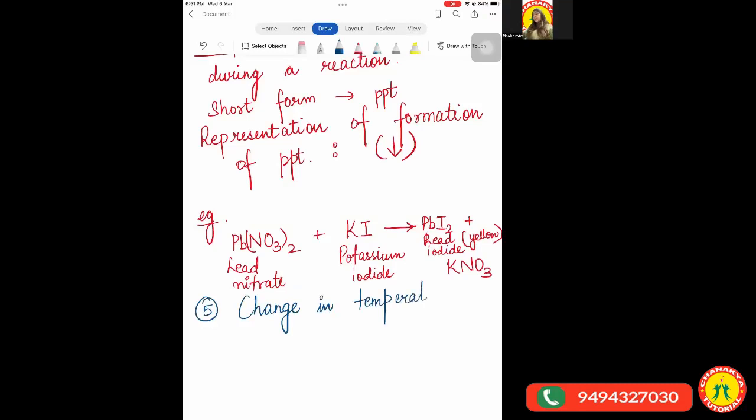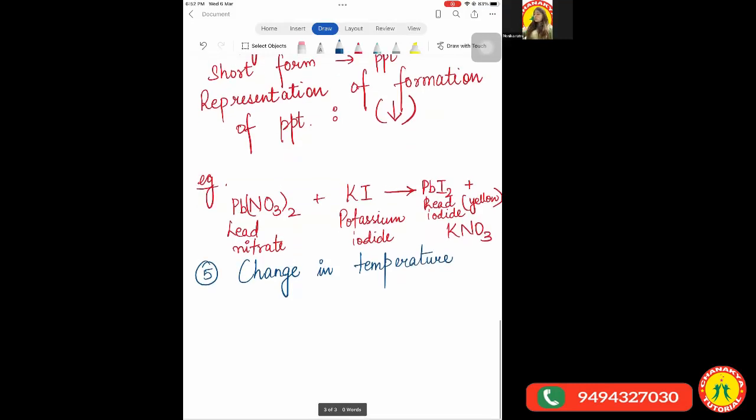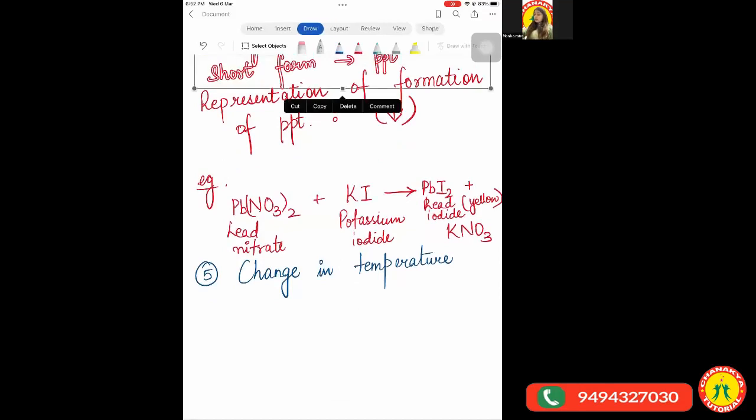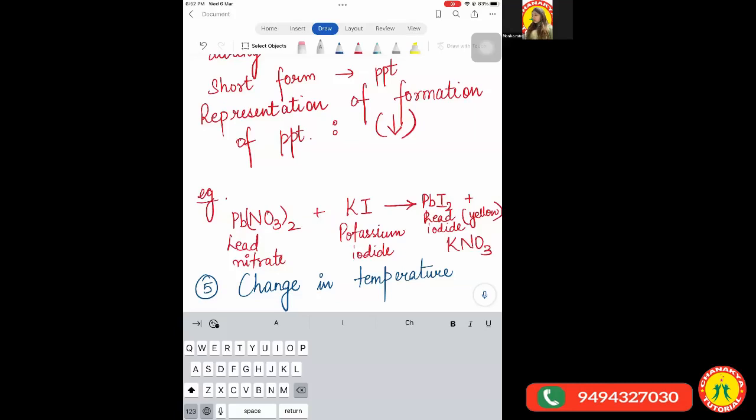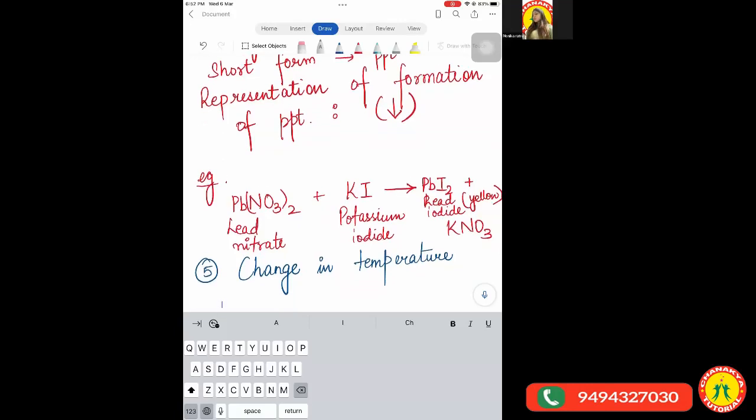Either the reaction mixture will become cold or the reaction mixture will become hot. There are only two things which can happen, right? So we divide these further into two types. Either we say that the reaction mixture becomes hot or we say that the reaction mixture becomes cold.